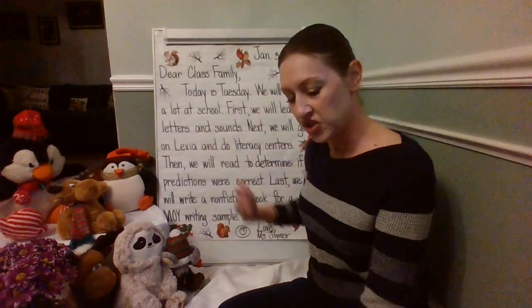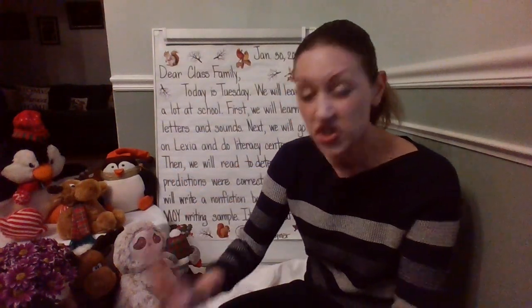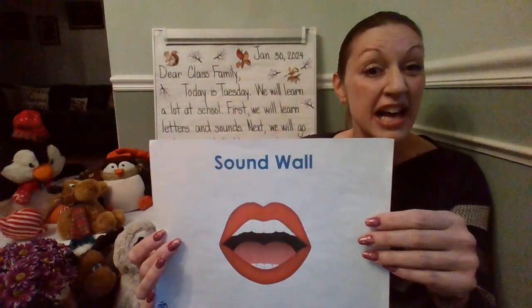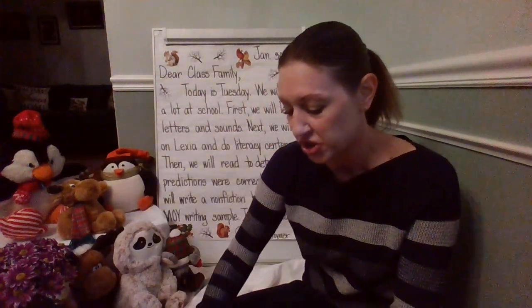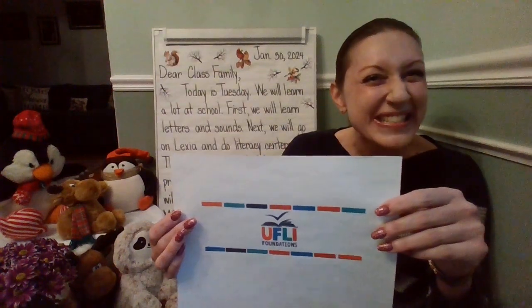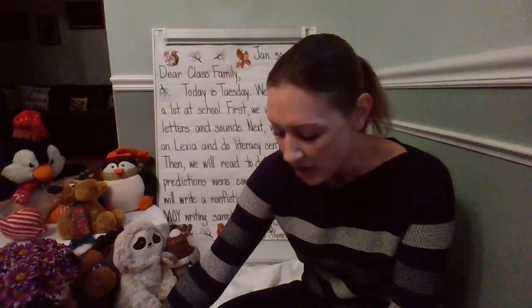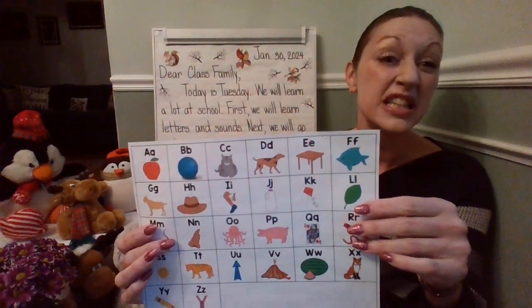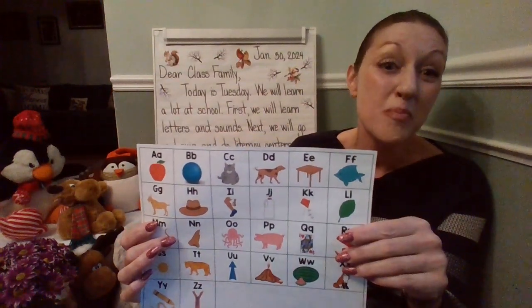First, we'll learn letters and sounds, just like we do every day at school to get ready for first grade next year. We're going to use so many resources to learn letters and sounds, including our word wall. We have the foundations cards on the word wall plus words. We're going to use the electronic version. We also have our sound wall in the back of the classroom and an electronic version projected on the smart board.